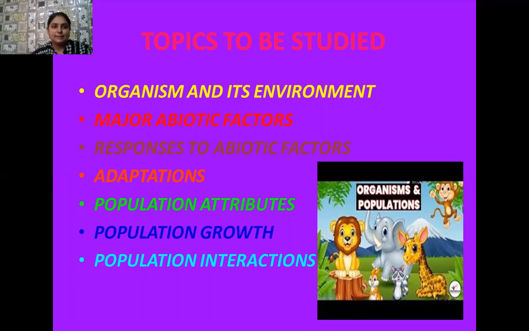Next is adaptations. As you know that every living organism is living in its own habitat. So how the living organism lives in that particular habitat, it is only because these living organisms have certain adaptive features present in them that makes them capable to adjust according to the conditions that are prevailing in that habitat. So here we are going to study about the various types of adaptations that are found in case of aquatic plants, terrestrial plants, and xerophytic plants.